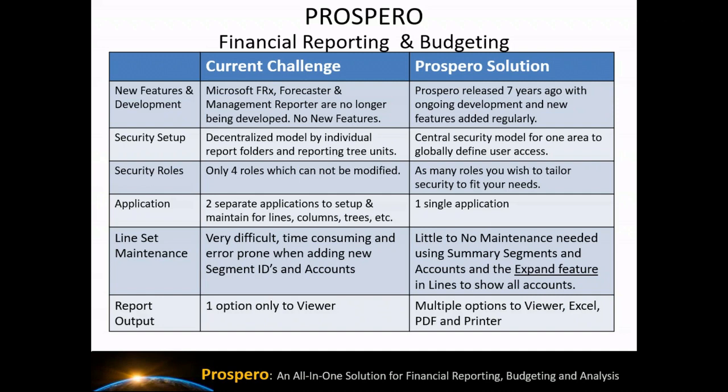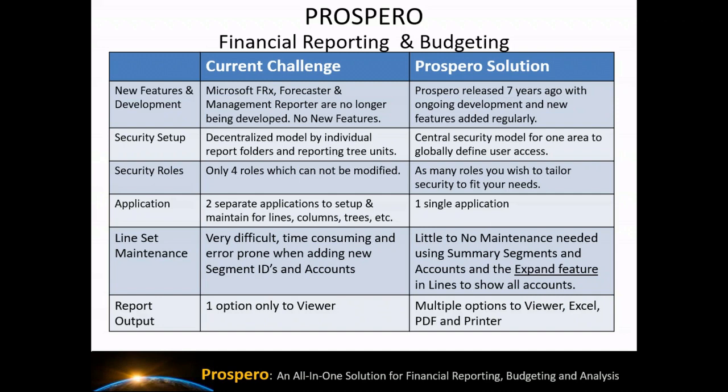We have set up some things inside line set maintenance, which helps reduce maintenance for our reports and for our budget input screens. We actually just took some features from Forecaster that we preferred over the features inside Management Reporter and FRX, where we could have a summary row automatically expand and show us all the individual accounts that are included in that summary range. So it's a great way so that we don't have to go back and update our line sets for our reports or input screens. They automatically expand to catch any new accounts that are added for us.